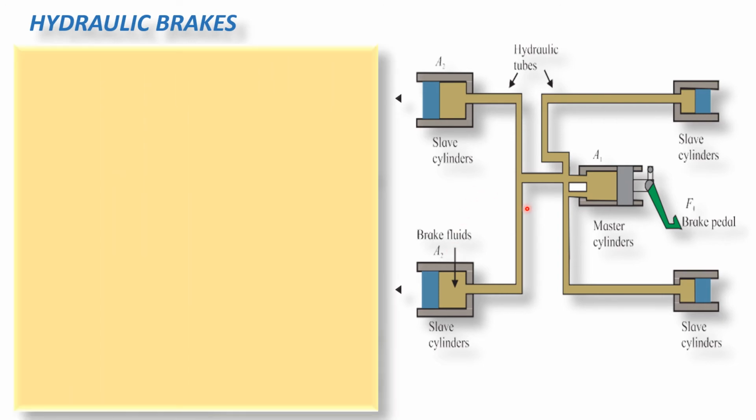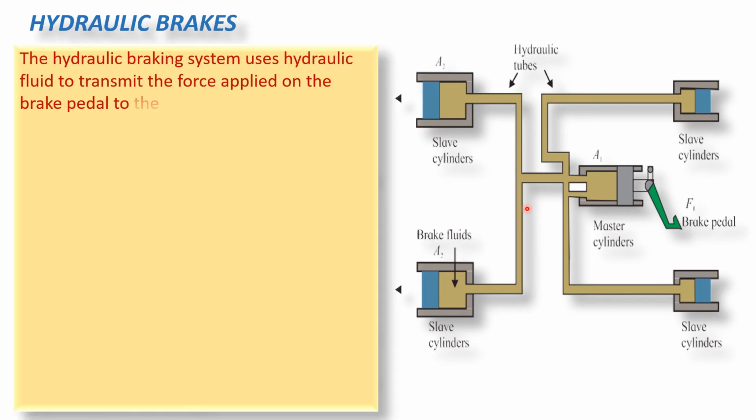Now when the driver applies a very small force on the brake pedal, it pushes the rod which is connected to the piston of the master cylinder. So this brake pedal transfers the mechanical force applied by the driver to the pushing rod, and the pushing rod transfers this force or pressure to the piston in the master cylinder.